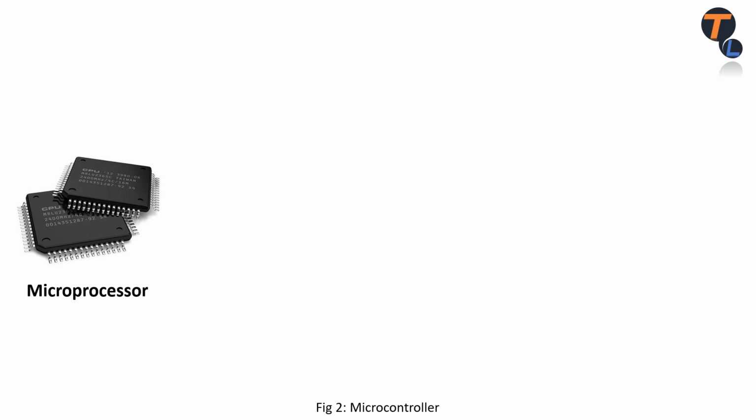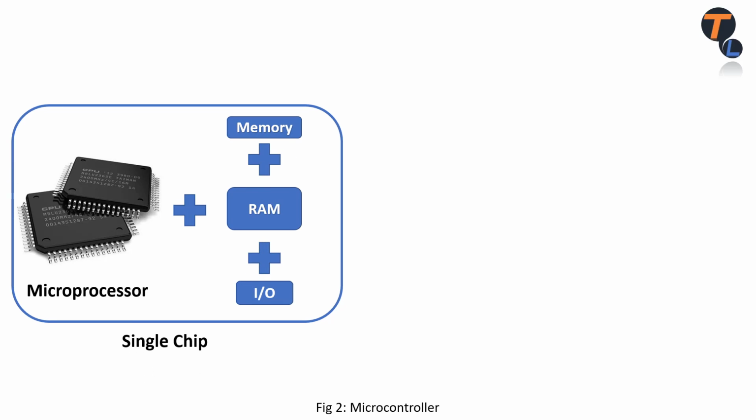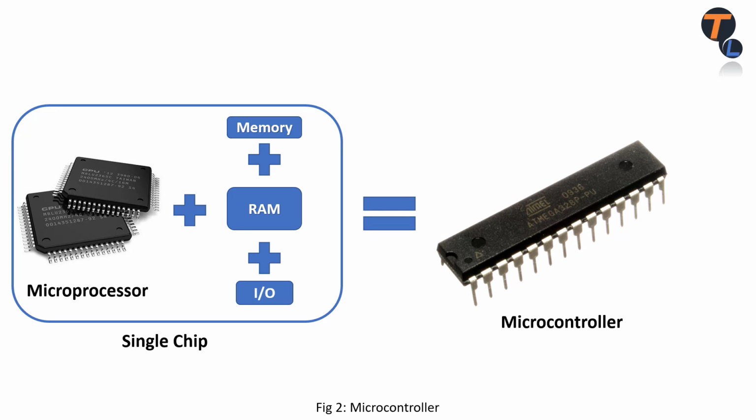You heard about microprocessor or processor. It's used in our mobile, computer or laptops. It's called the brain of our devices. If we put microprocessor, RAM, memory and IO in a single chip, that chip is called microcontroller. Arduino Uno basically uses the Atmega 328P microcontroller.